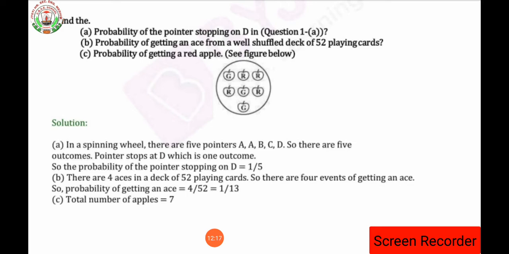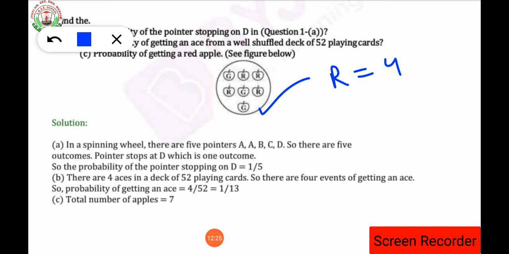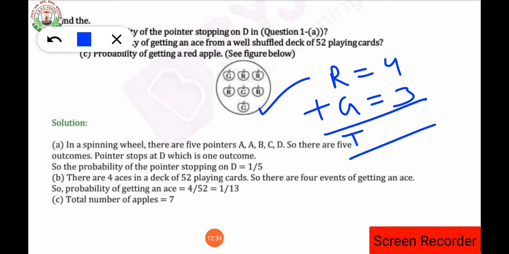Now the C part of the question is probability of getting a red apple. As I told you, here a circle is there, the number of red apples is 4, and the number of green apples is how many? 3. While adding the total apples, that means the total number of apples including the red and the green apples will be 4 plus 3 is 7. So the total number of apples is 7 over here.